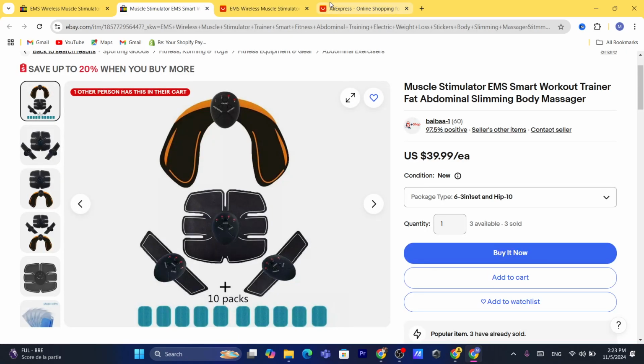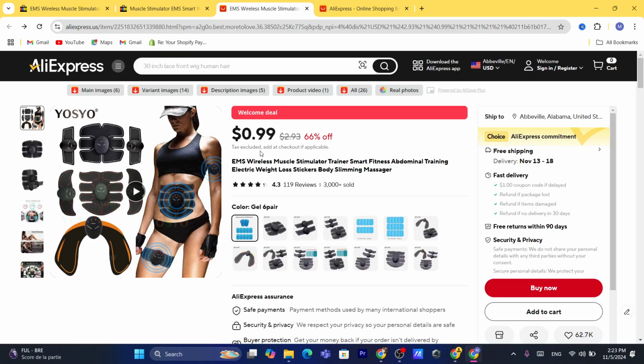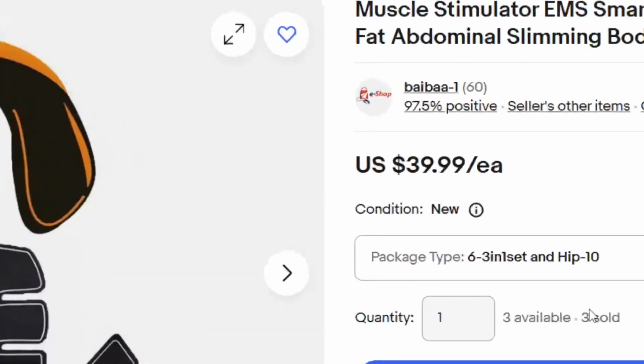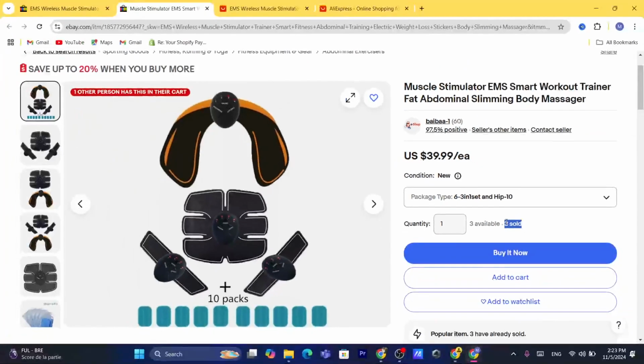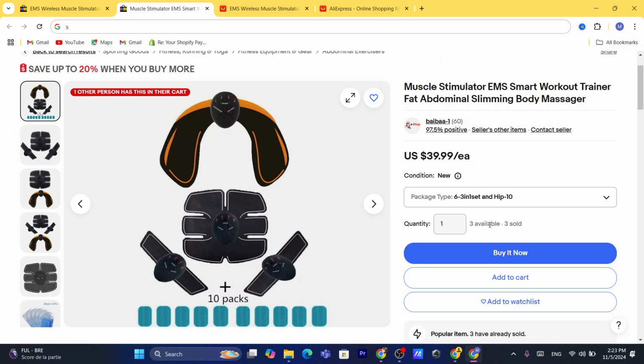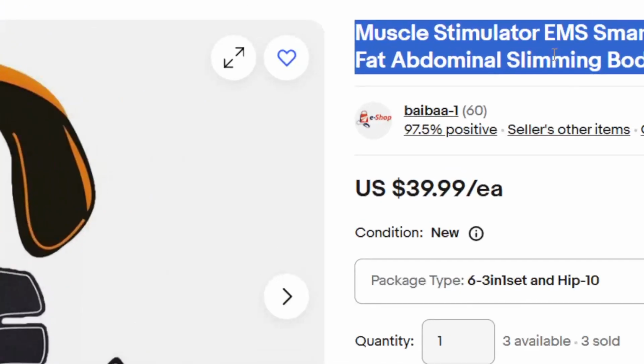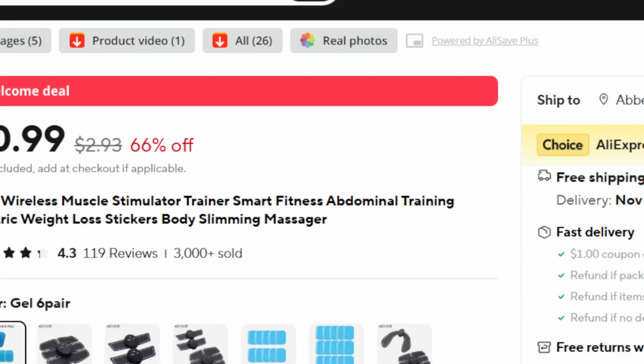Now what you guys need to do is, if the product on AliExpress is selling for $20 and this one is selling for $39 and it has 3 sales, of course you will have to focus on this. Now if the product doesn't have any sales, I'm not going to list it because it's not proven to work. People are not searching for this product on eBay. So after the product has 3 sales, I'm going to copy this title, because people are searching for this eBay title. I'm going to copy it and create a listing using the exact same title. That's exactly what I do.